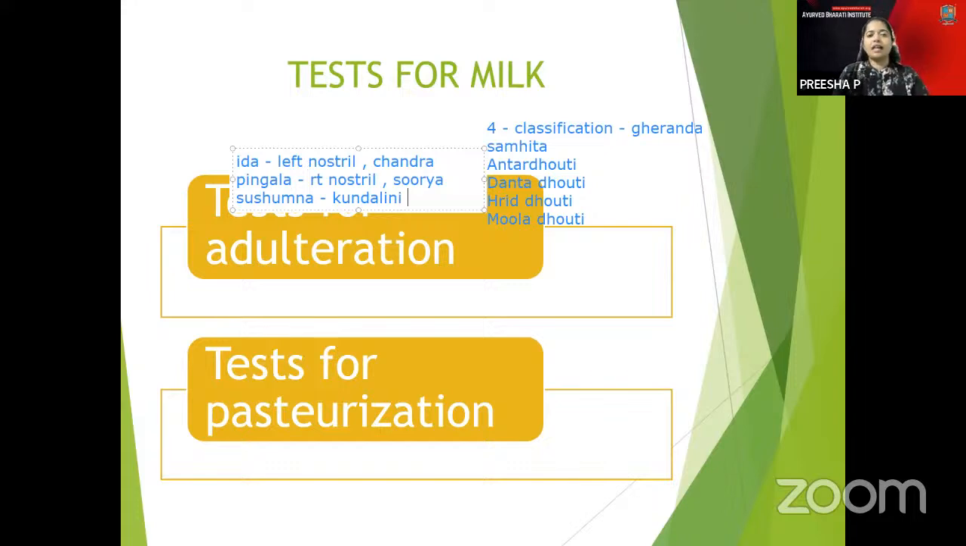And once the improper practice is done, it can lead to Hikka, Shwasa, Kasa, Shira, Karna, and Akshivedana. And these are the important parts which are told there. Then the other one is regarding a little bit about the diseases there. So almost the diseases, the Factory Act and all, we have mentioned there. The occupational diseases are mentioned there.